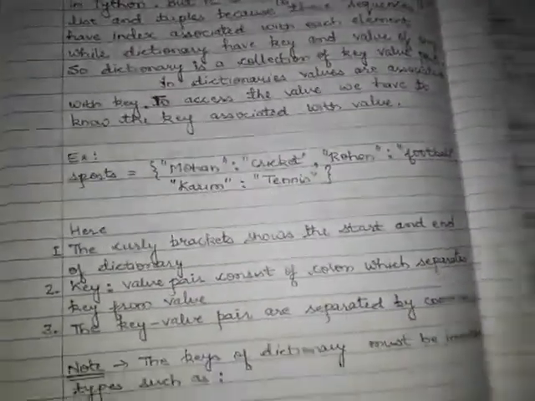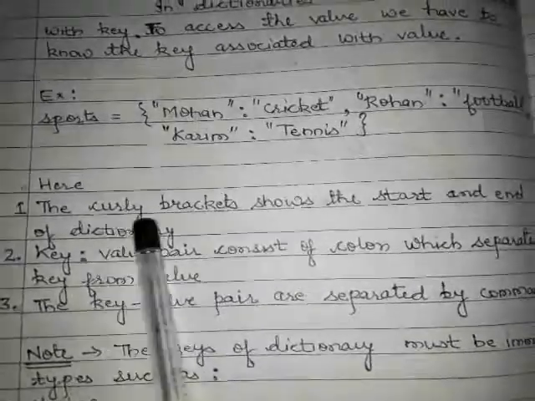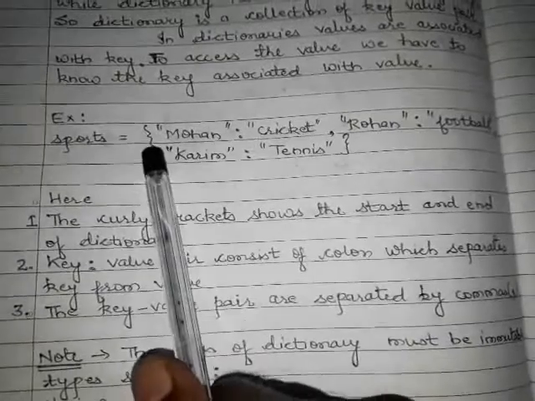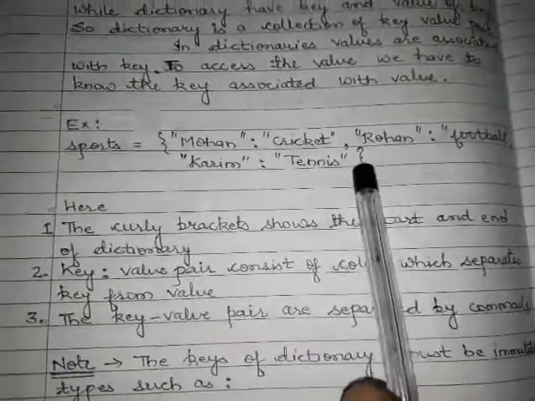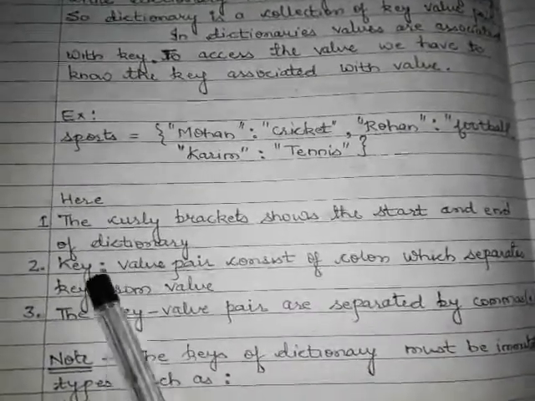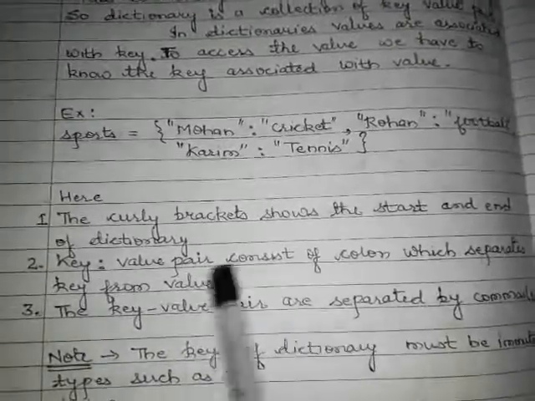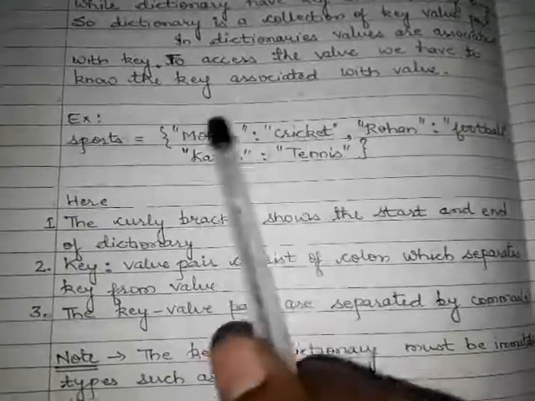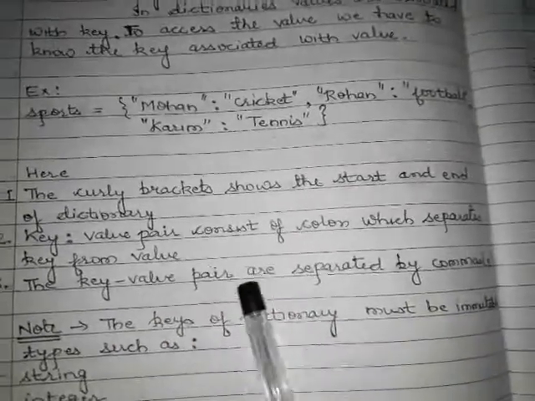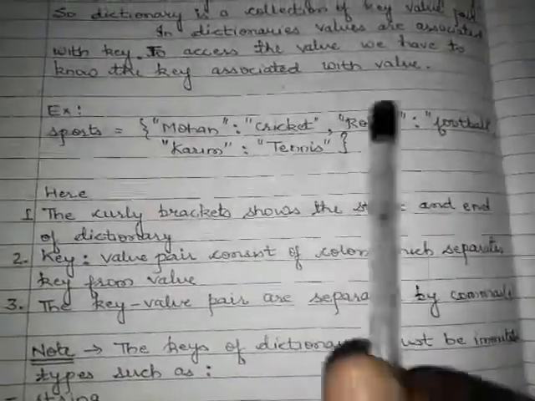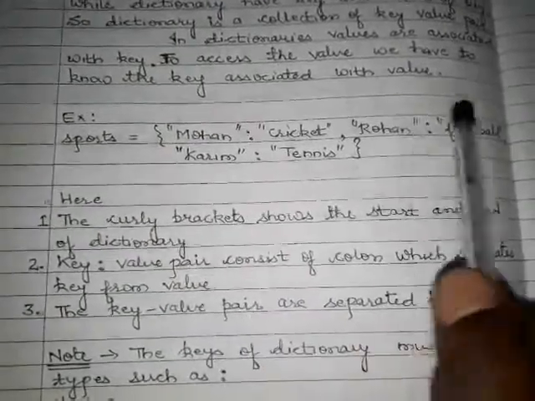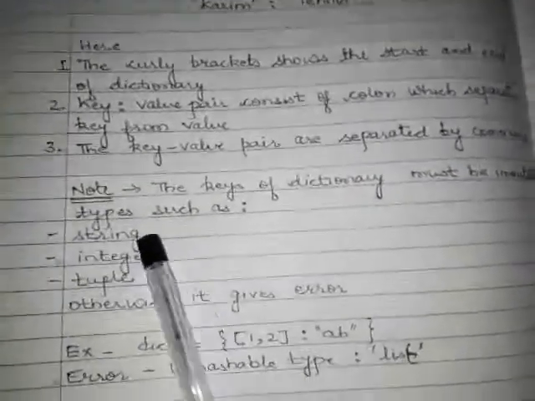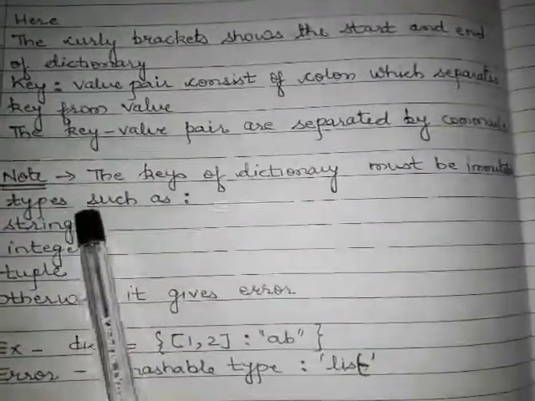Look at here, some points are given. The curly brackets show the start and the end of the dictionary. Key value pair consists of a colon which separates key from the value. The key value pairs are separated by comma. First key value pair, second key value pair are separated by comma.